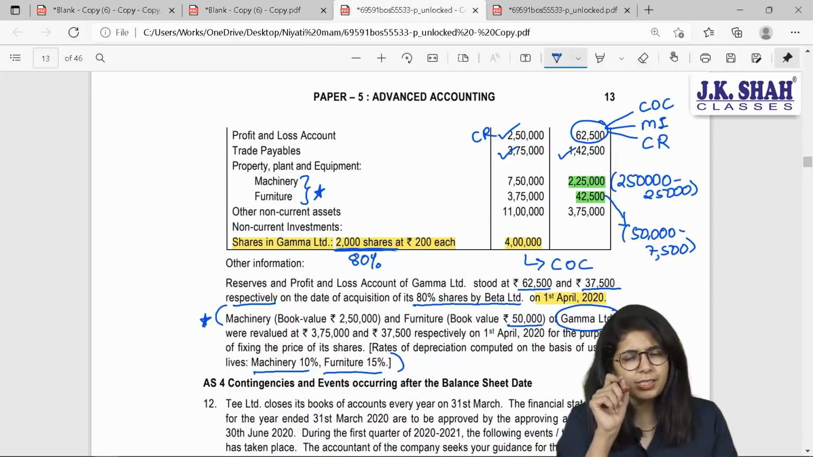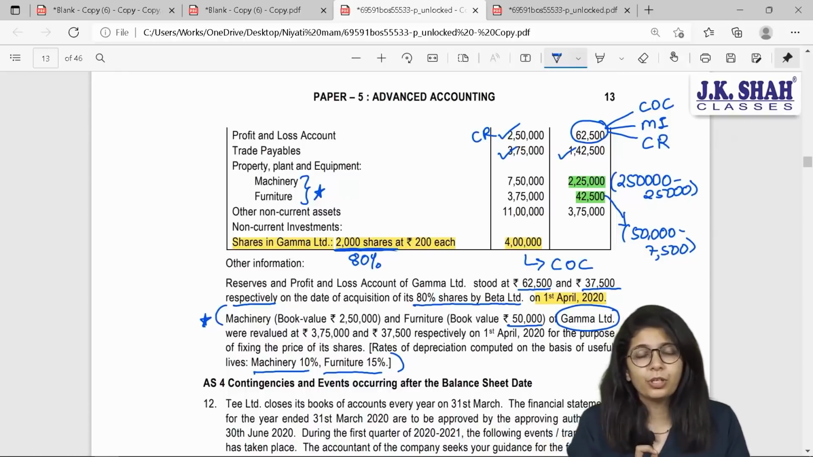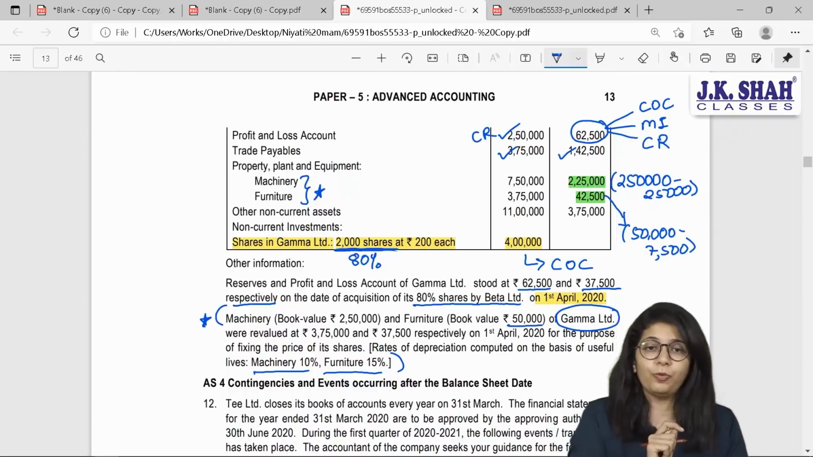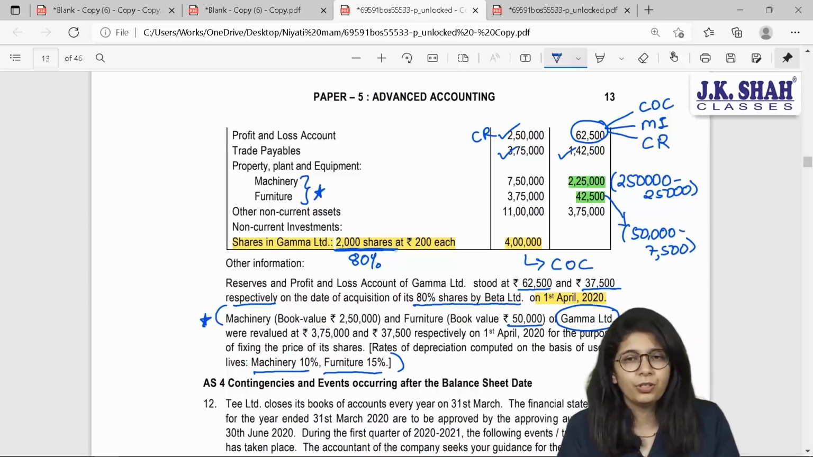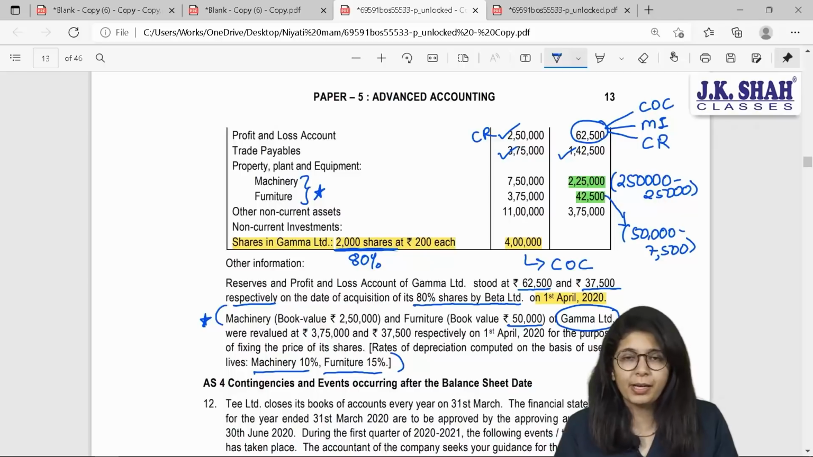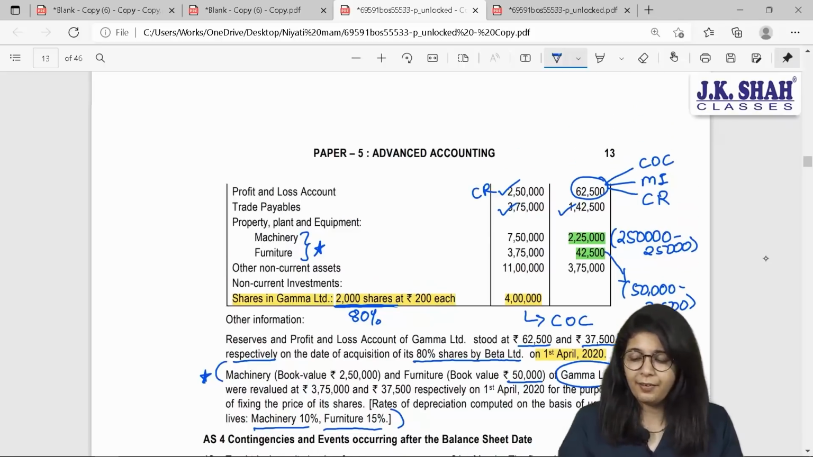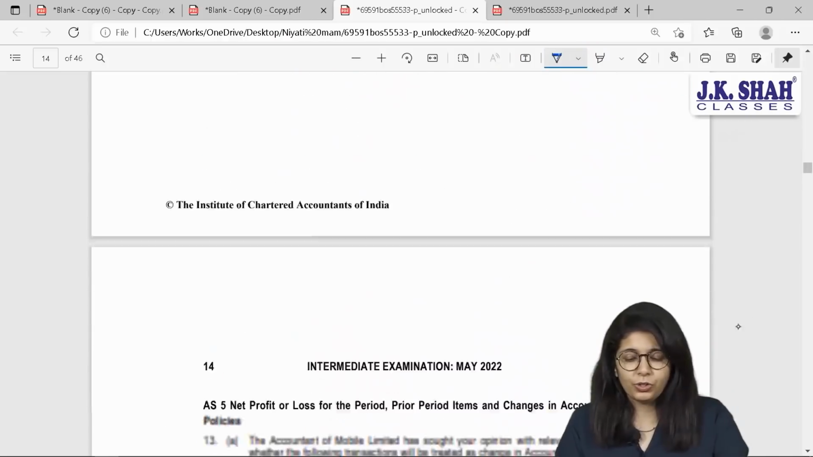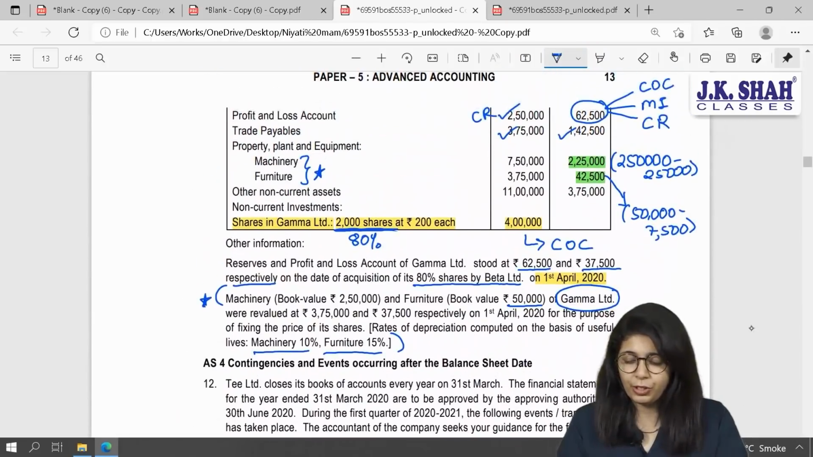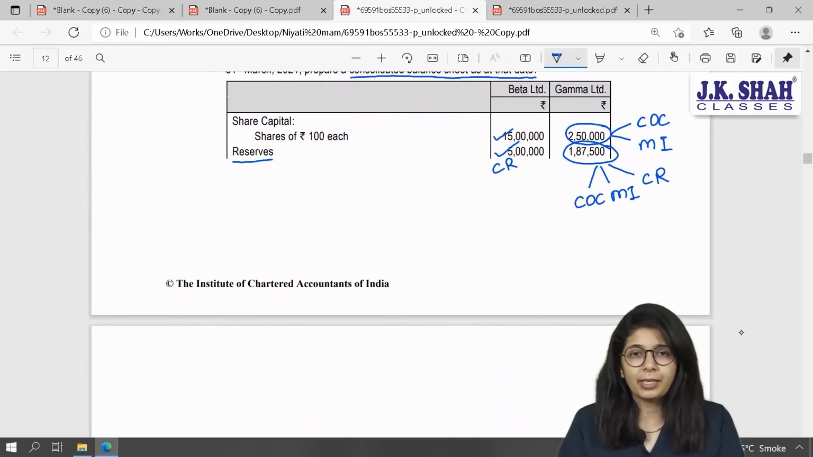Now, my question is, are these new values or old values? These are old values because 2,50,000 was the old book value. Have they revalued it? No. Which means the revaluation effects need to be provided by us. Let us see each and every reserve individually and find out the balance. Also, let us find out in cost of control whether we are getting capital reserve or goodwill. One thing at a time.